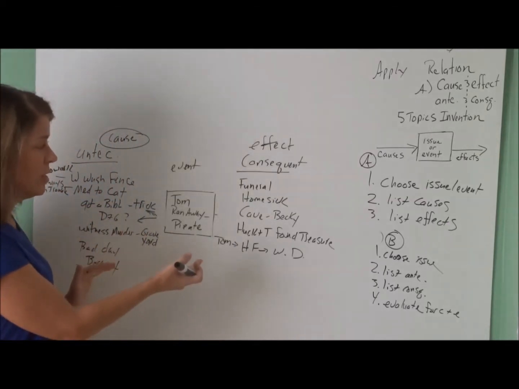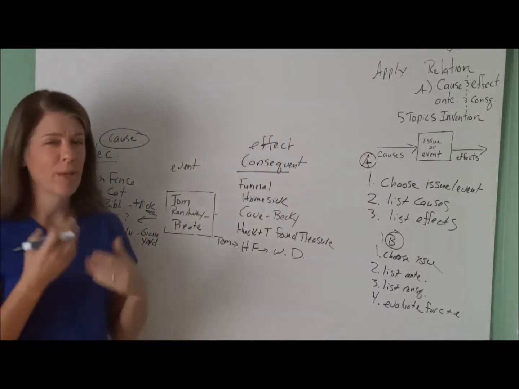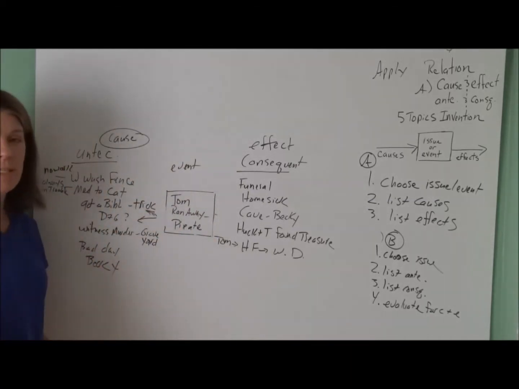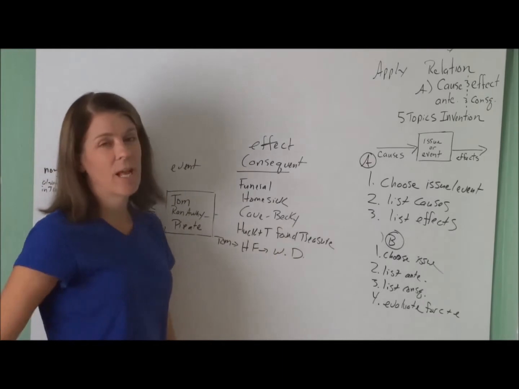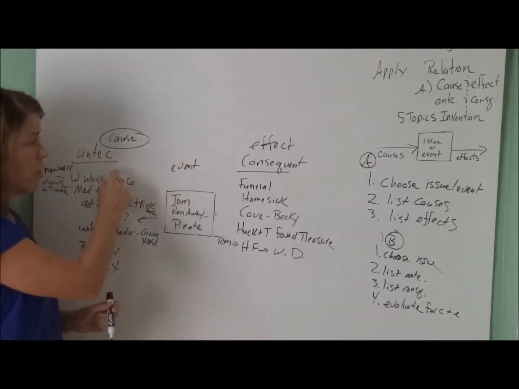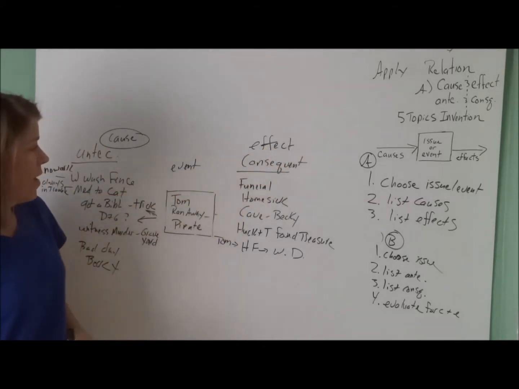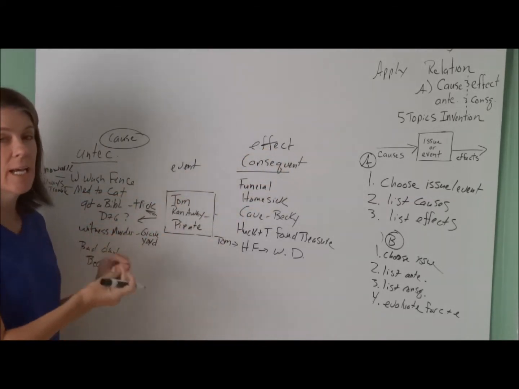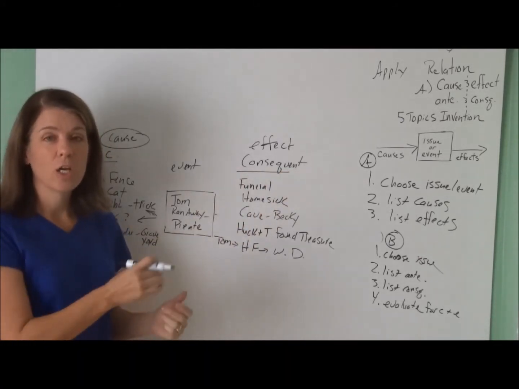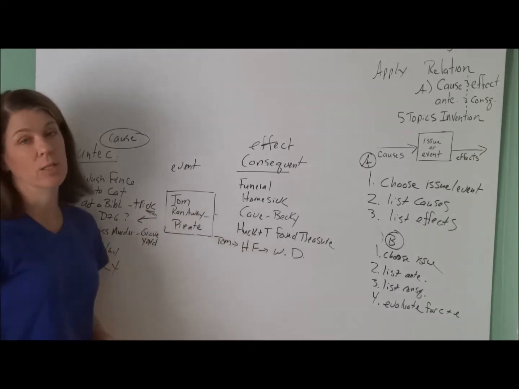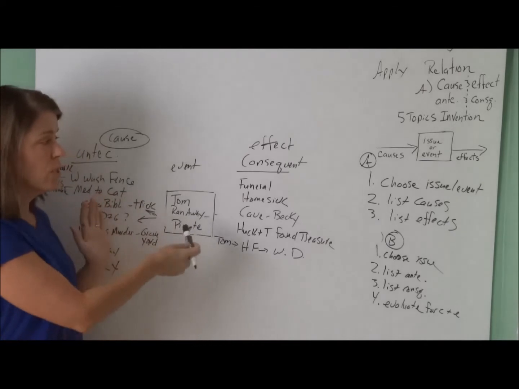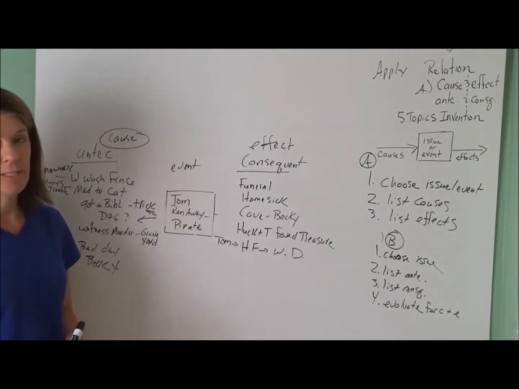So this is interesting stuff that would not probably have come to your mind if you hadn't gone through this process of just brainstorming things that happened before, brainstorming things that happened afterwards, and then evaluating them, the antecedent for cause and the consequent for effect. And even if you decided it wasn't a direct or true cause, or it wasn't a direct or true effect, it still showed you some important relationships between the two ideas, and it did show you some true cause and effect.